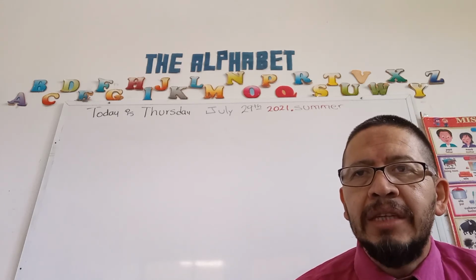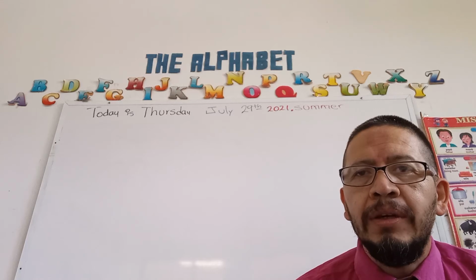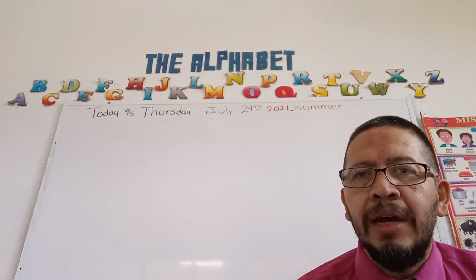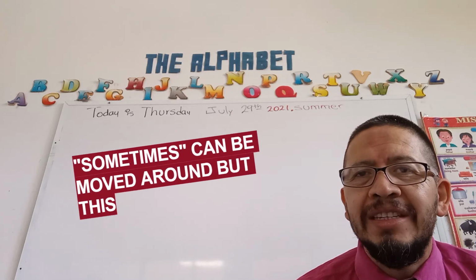Now, in some situations, the frequency adverb can be moved around. Yeah, it is possible, but not always. Not all the frequency adverbs. One of the most common frequency adverbs that can be moved around is sometimes, which means algunas veces.